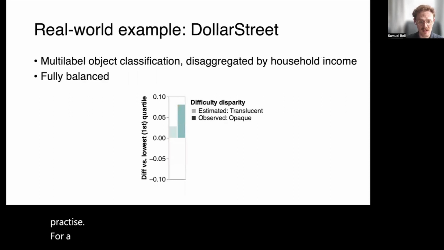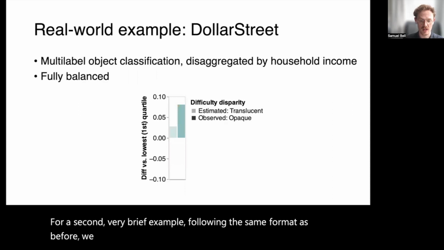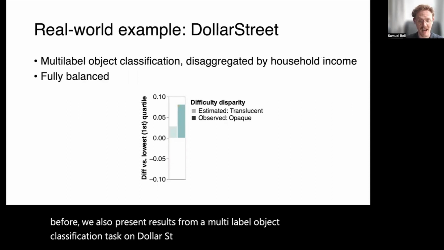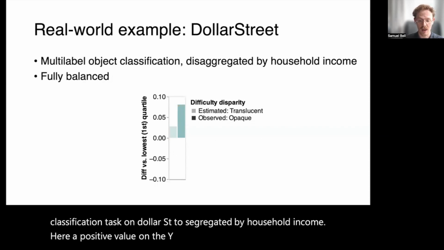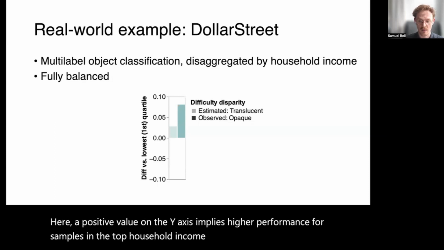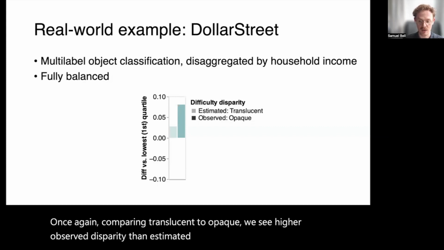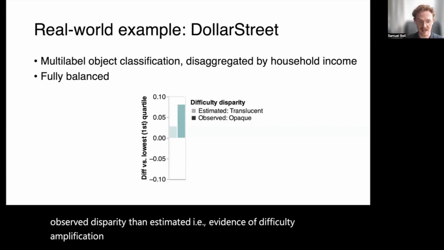For a second, very brief example, following the same format as before, we also present results from a multi-label object classification task on DollarStreet, disaggregated by household income. Here, a positive value on the y-axis implies higher performance for samples in the top household income quartile relative to the lowest income quartile. Once again, comparing translucent to opaque, we see higher observed disparity than estimated, i.e. evidence of difficulty amplification on a real-world dataset once again.